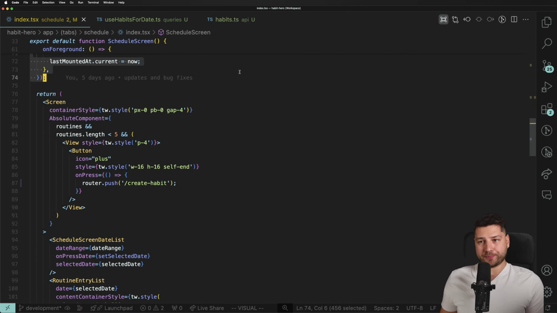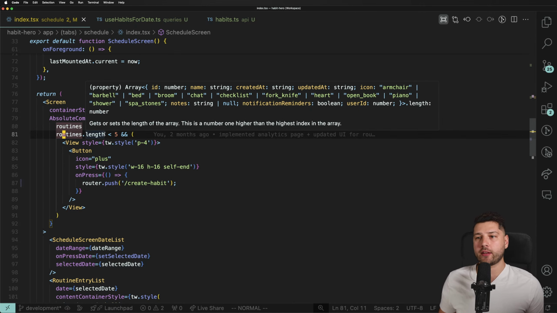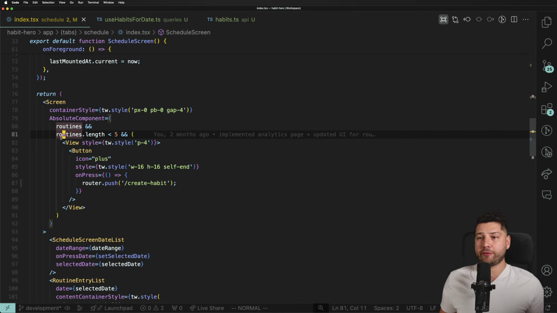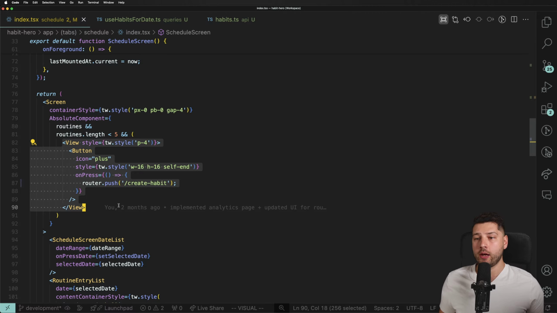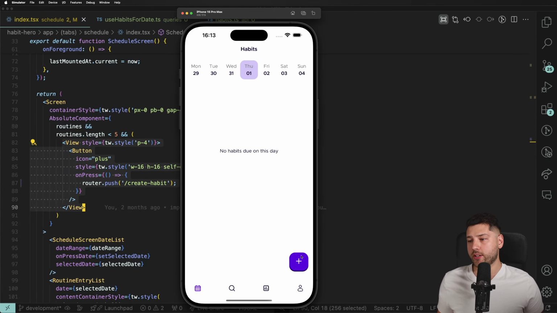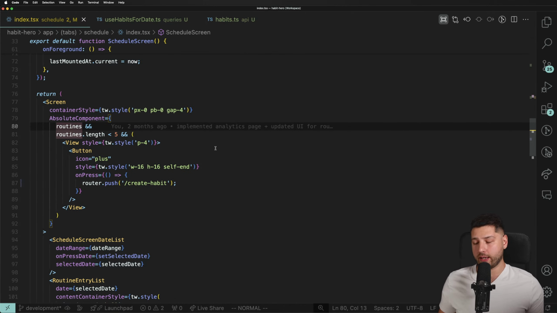So let's move on. Now we have routines, and then routines.length is smaller than 5. If routines.length is smaller than 5, we're going to render this plus button, which I believe we also want this, right? So if you have more than 5 routines, I kind of lock the application. You're not able to add any more routines. And the plan is to get people to pay either a subscription or something to get more routines, right? That's something that you usually want to do. So we want to do the same thing in this. I think this makes sense.